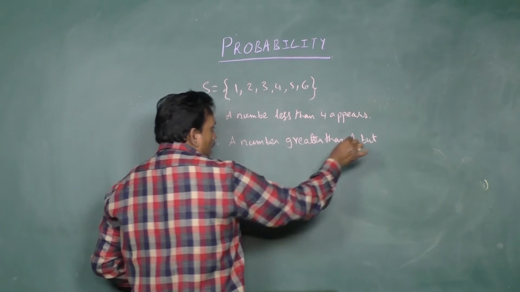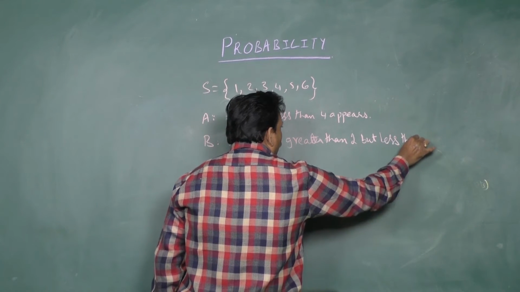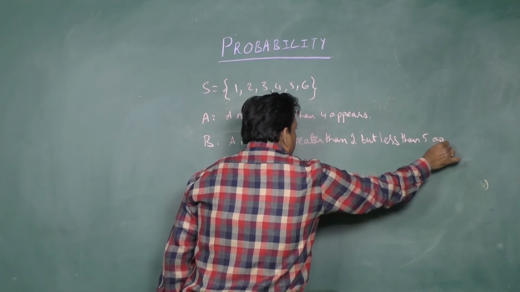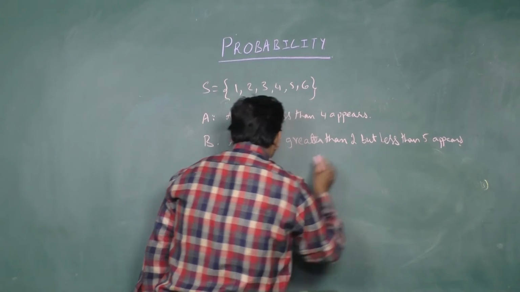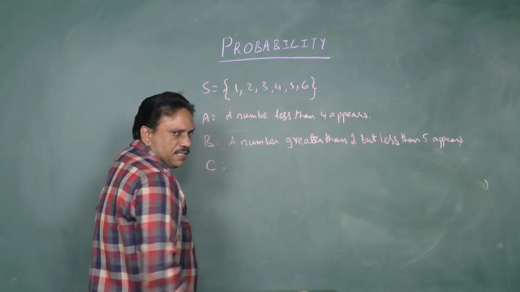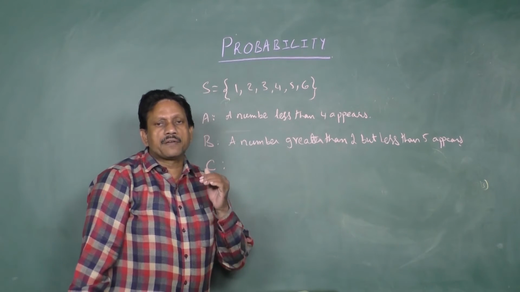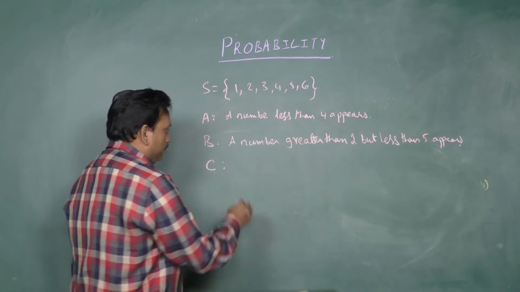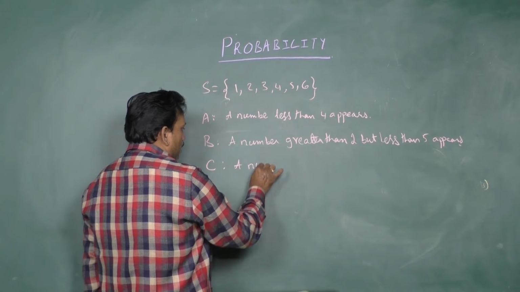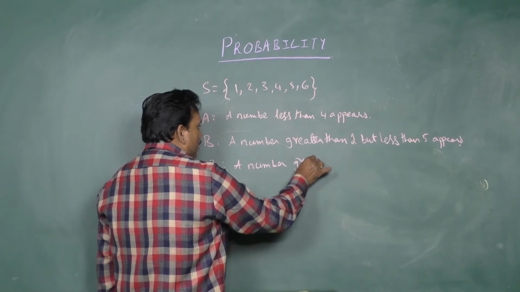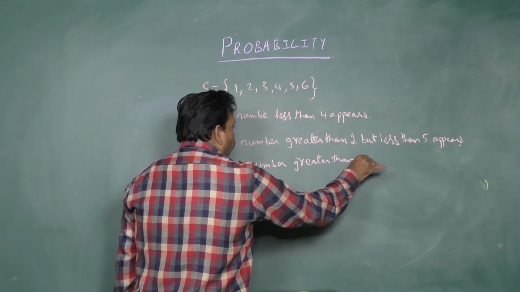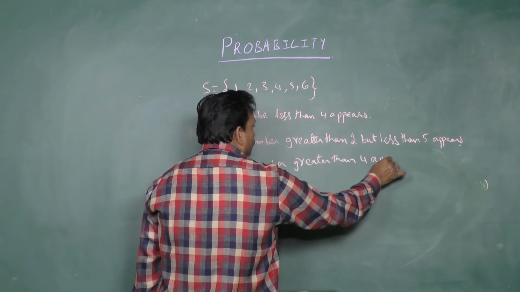And the third event is C: a number greater than 4 appears.